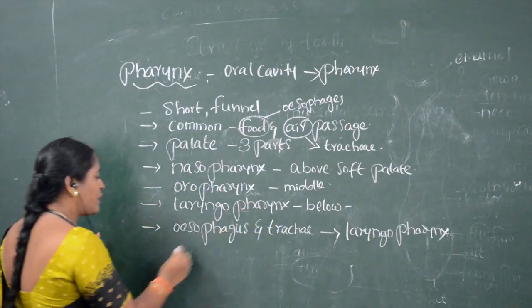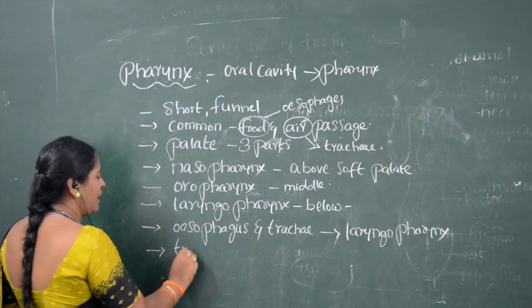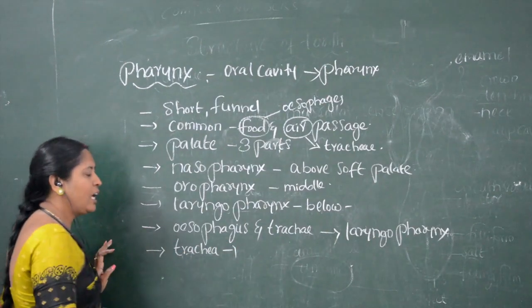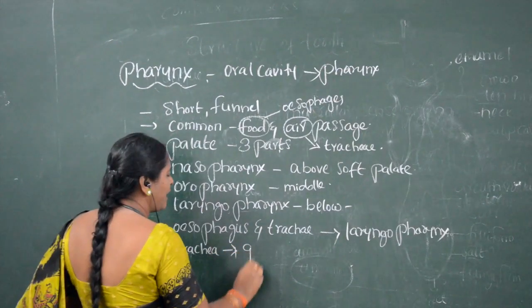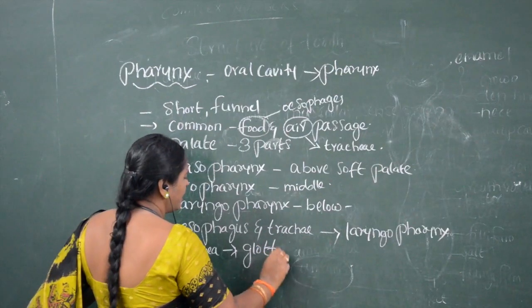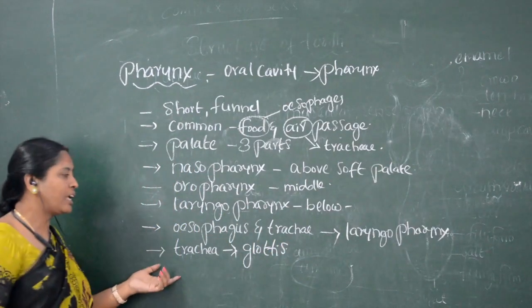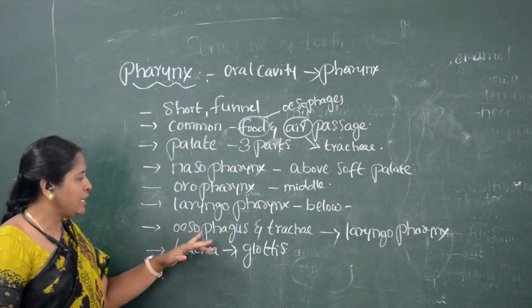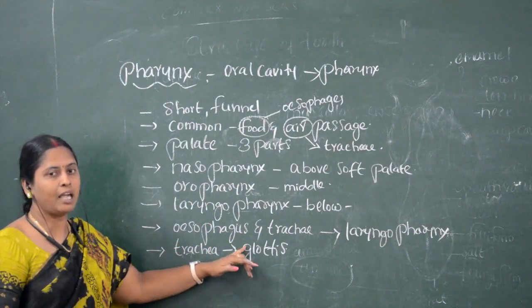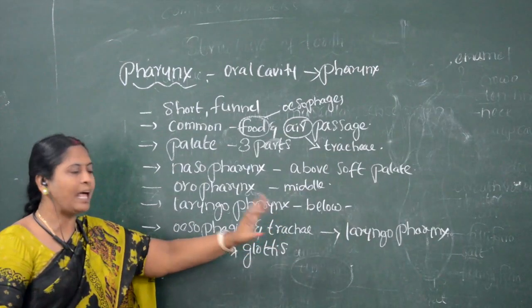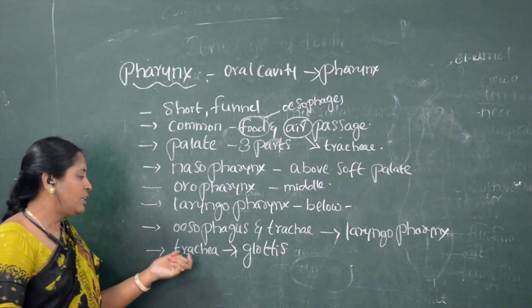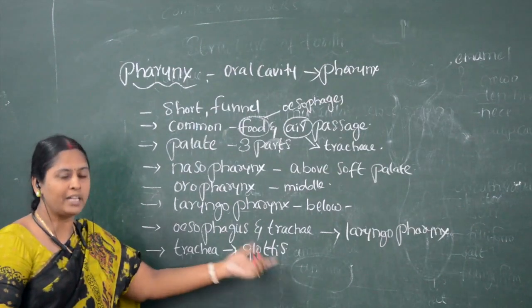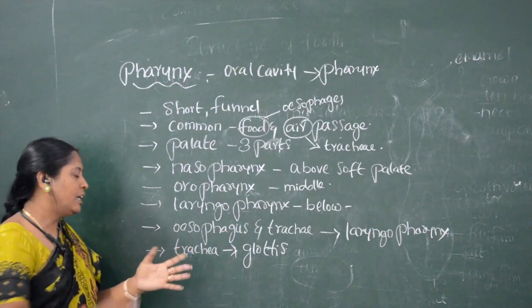Important, children: the trachea opens into the laryngopharynx through the glottis. Esophagus as well as trachea both open into the laryngopharynx, but the trachea opens through the glottis.